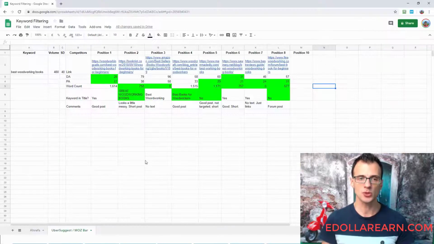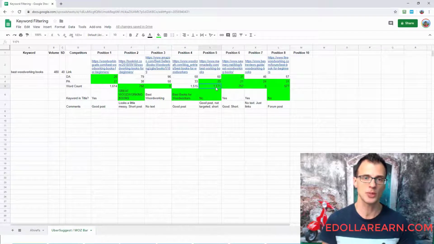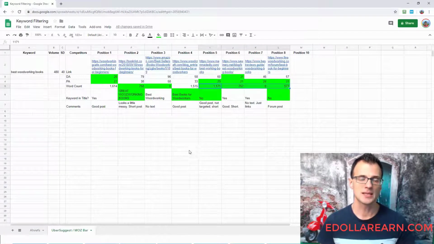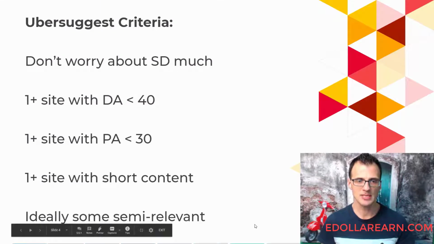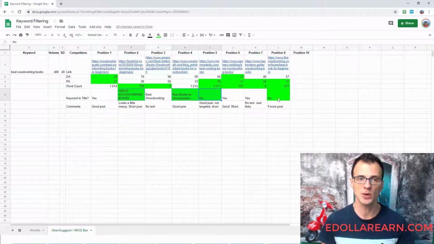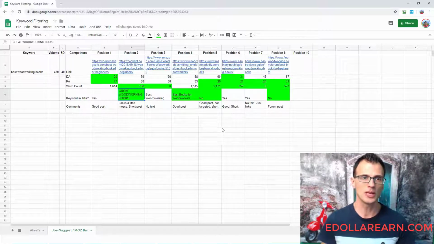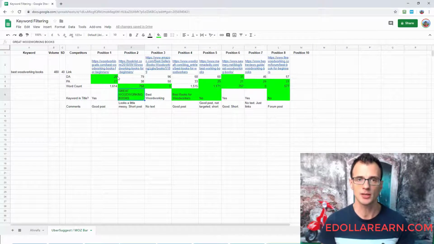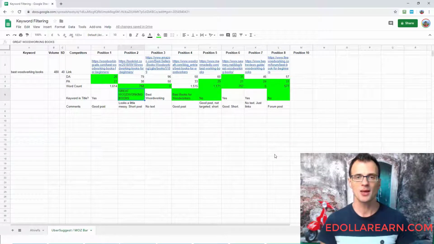We want to see at least one site with short content. Here we actually already know from our previous video that there are 6 websites here on page 1 results that have not a lot of content, and some semi-relevant. So semi-relevant are those that don't have a very close match for this particular keyword, and there are 4 pages with the keyword best woodworking books that is not exactly represented in the title of the search result. So all in all, really good news, and as you can see, with a little bit of manual work, you can actually analyze your keywords pretty easily using free tools such as UberSuggest and MozBar.